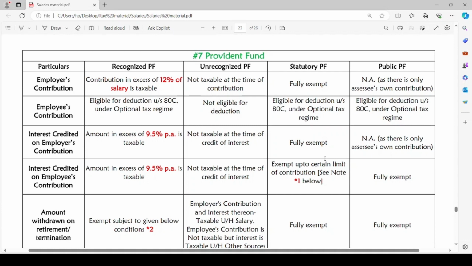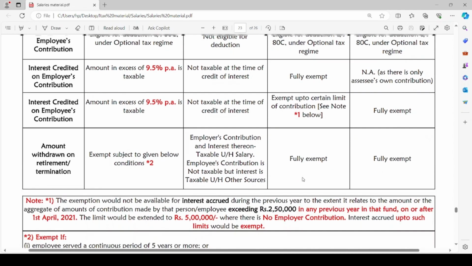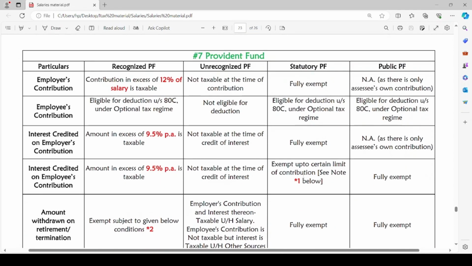There are 5 aspects we have to remember regarding these Provident Funds, that is employer contribution, employee contribution, interest credited on employer contribution or employee contribution, and amount withdrawn on retirement or termination. First, let us discuss recognized Provident Fund. If employer contribution exceeds 12% of salary of employee, such excess amount will be taxable.